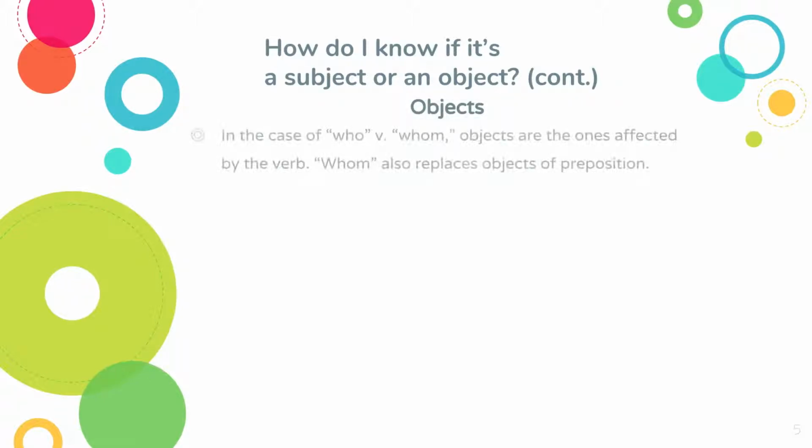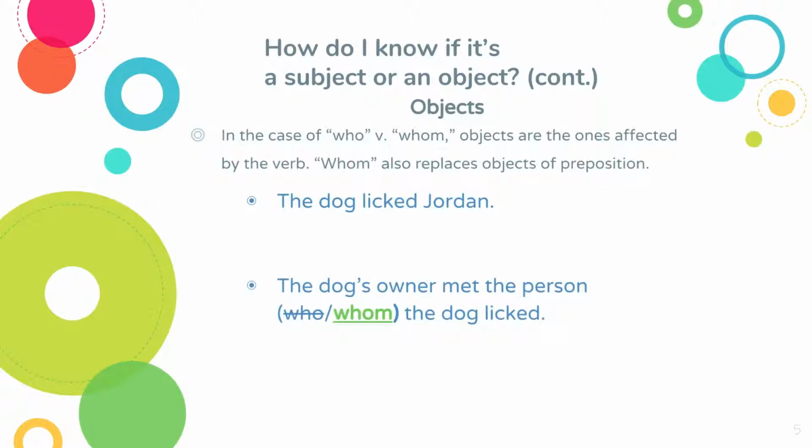Now objects are the ones that are affected by the verb. Whom also replaces objects of preposition. So in this sentence, the dog licked Jordan. Jordan isn't doing anything in this sentence. He is being licked by the dog. So he's the object. The dog is the subject. So we have the dog, which is our subject, S, performing the verb licked, which is V, and Jordan, who is our object, O. So you can see that the structure is subject, verb, object, SVO. That's kind of how simple sentences work in English.